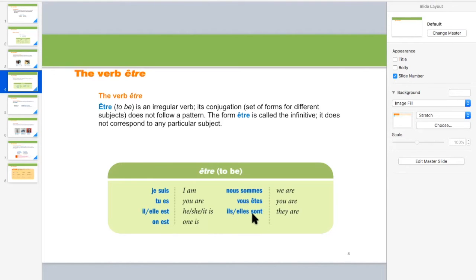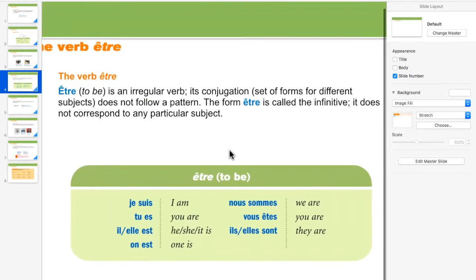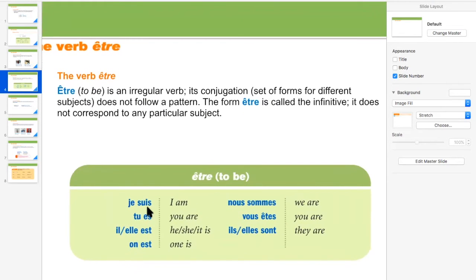Ils sont, elles sont. Well, I'll zoom in a bit if you want to look carefully. Again, je suis, tu es, il est, elle est, on est, nous sommes, vous êtes, ils sont, elles sont.